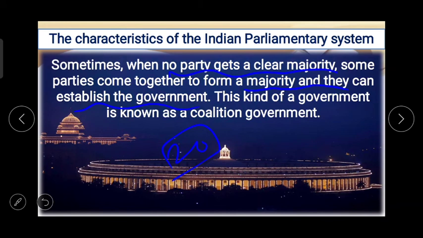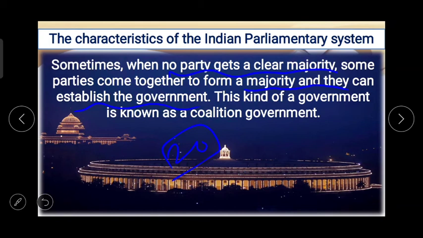To understand this, the state government of Maharashtra is a very good example of this. अलग अलग 3 parties ने मिलके अपना government बनाया है. So when no party gets a clear majority, some parties come together. जैसे महाराष्ट्र में 3 अलग अलग parties एक साथ आई और उन्होंने अपना government बनाया.